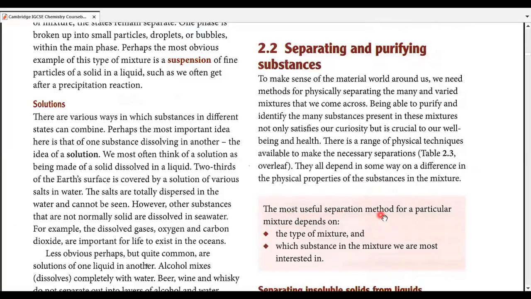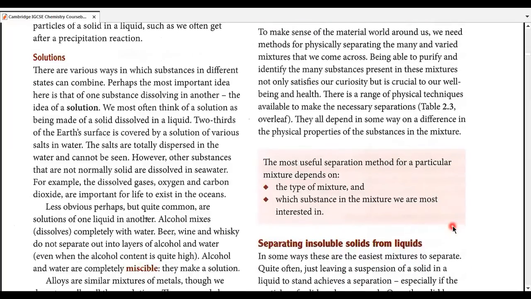Now, the most useful separation method for a particular mixture depends upon two things. What is the type of mixture that we are dealing with, and which substance in the mixture we are most interested in. And the second point is quite common when it comes to fruit chart. If you're interested in mangoes, you might pick out the mangoes first. If you're interested in apples, you might go for apple pieces first. And if there is a fan of bananas, then of course he's going to go bananas after the banana pieces, right? So that's important, the type of mixture that we are dealing with, and the substance in the mixture that we are most interested in.